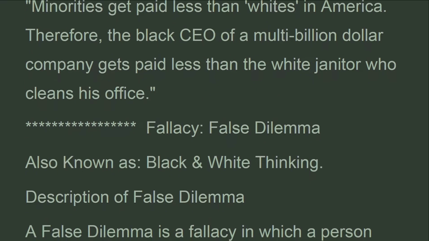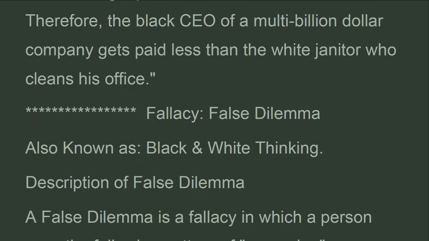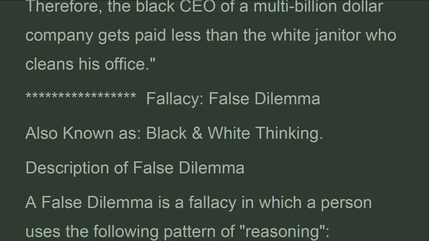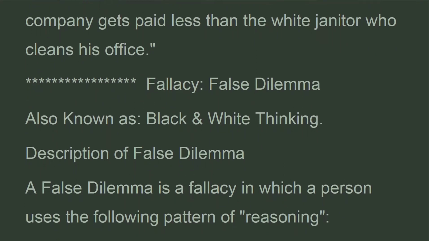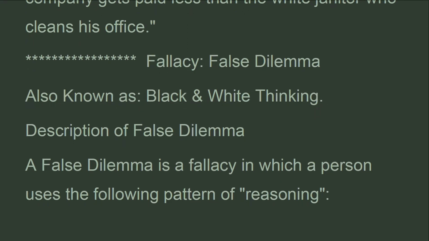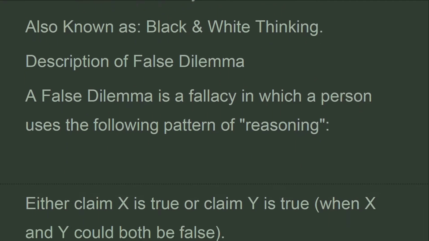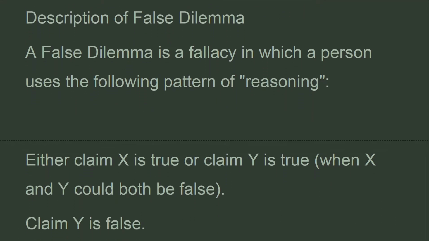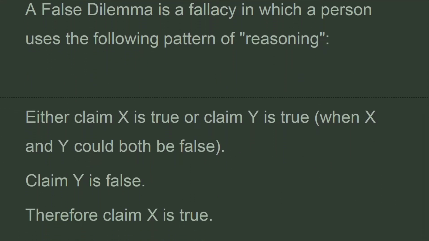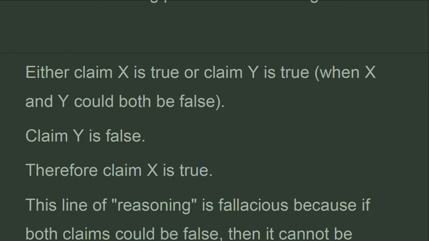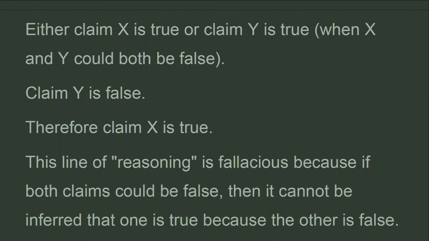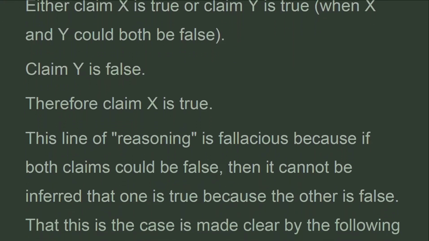Fallacy: false dilemma, also known as black and white thinking. Description of false dilemma: a false dilemma is a fallacy in which a person uses the following pattern of reasoning. Either claim X is true or claim Y is true, when X and Y could both be false. Claim Y is false. Therefore claim X is true.